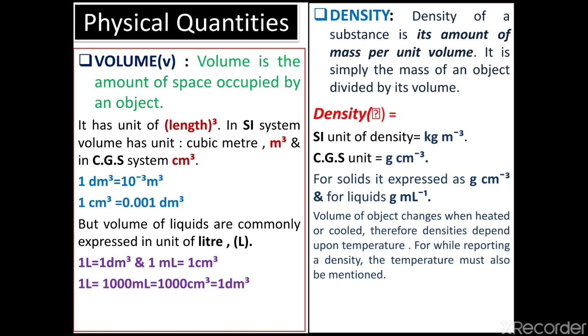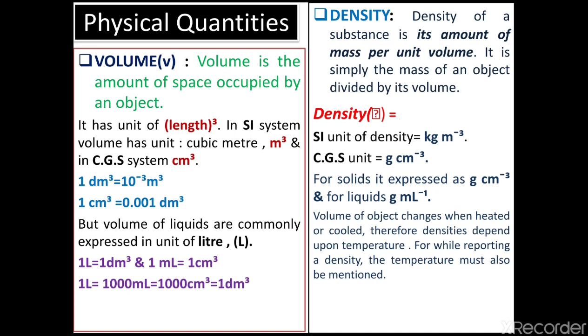So what is the difference between density and volume? Volume is the amount of space occupied by an object, and density of a substance is the amount of mass per unit volume. That means density equals mass divided by volume.